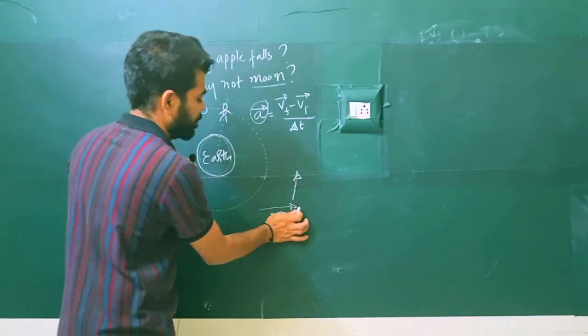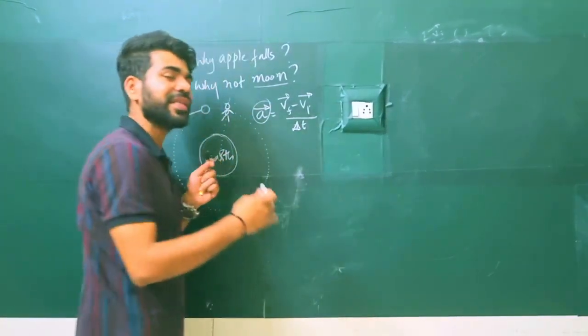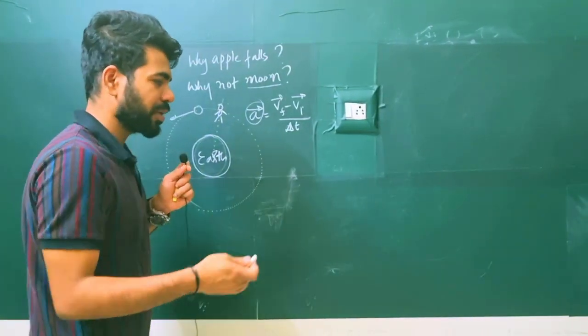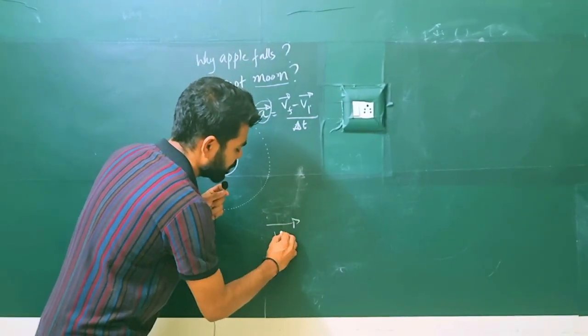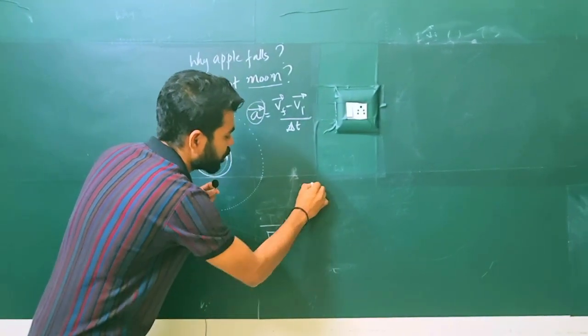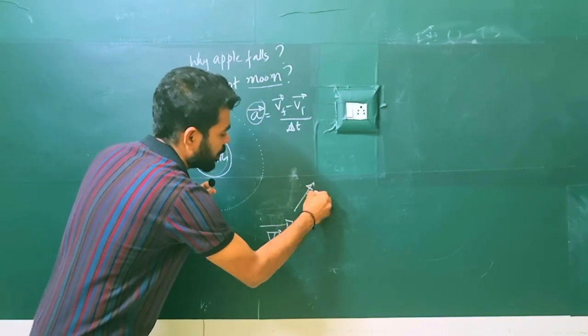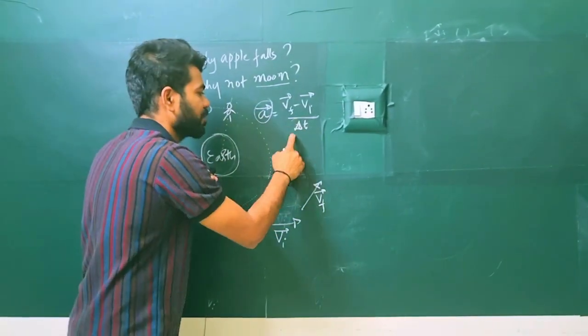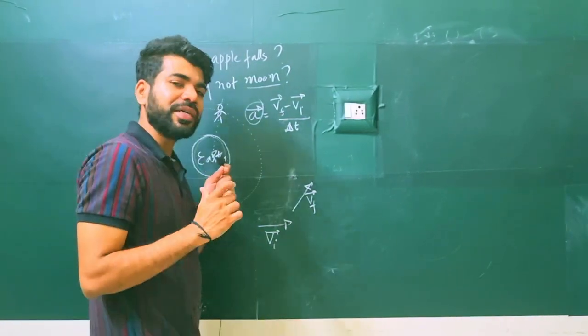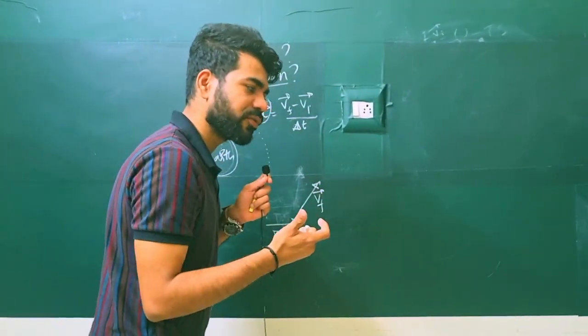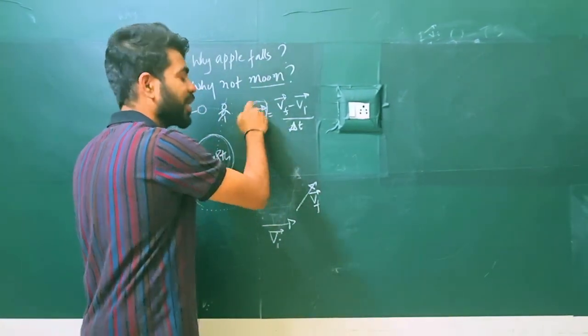Now how to find the acceleration, and how to measure the direction of acceleration? Look here. You are moving in this direction, and after a certain instant of time you are moving like this. If it happens very quickly, that means I applied a greater acceleration.